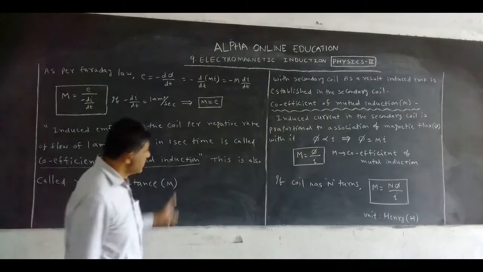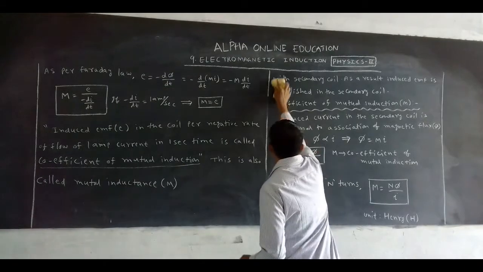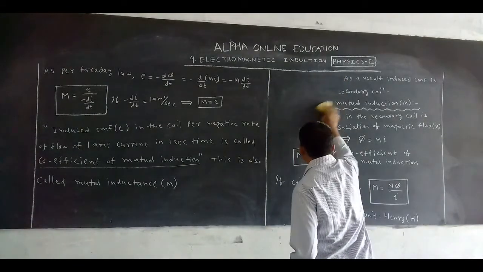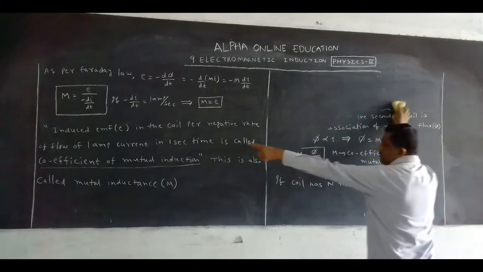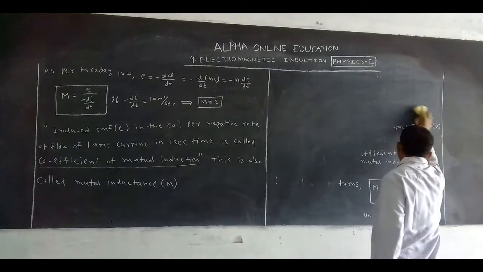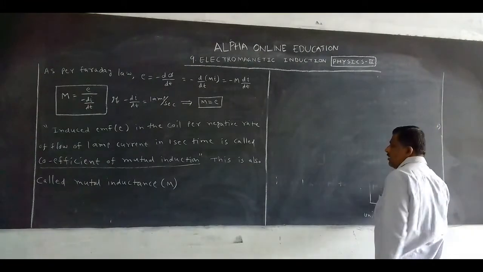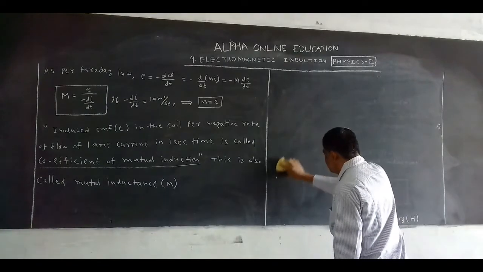This definition is important for 2 marks. What is the definition of coefficient of mutual induction? Induced EMF in the coil per negative rate of flow of 1 ampere current in 1 second time is called coefficient of mutual induction.